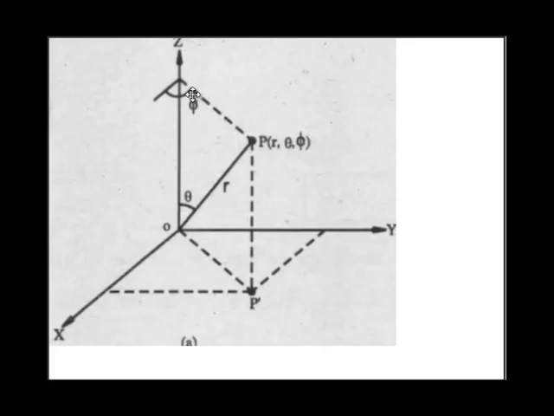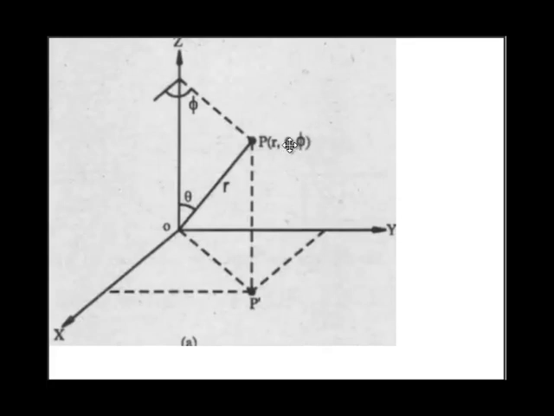You will get phi. This is one of the components of the spherical system. The components of the spherical system are r, theta, and phi, where phi is the same as in the cylindrical system. In the cylindrical system, you have rho, phi, and z. The second parameter is phi, and the phi in the cylindrical system is the same as phi in the spherical system.